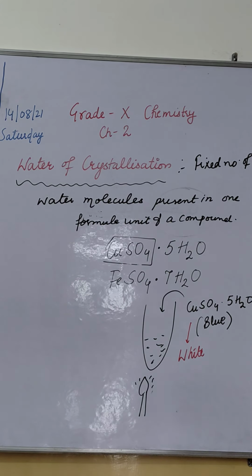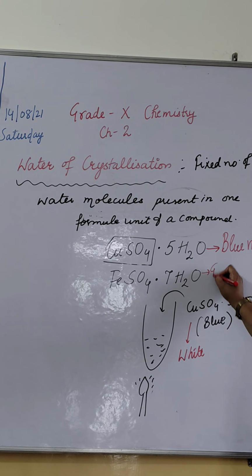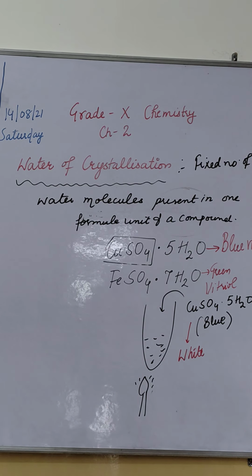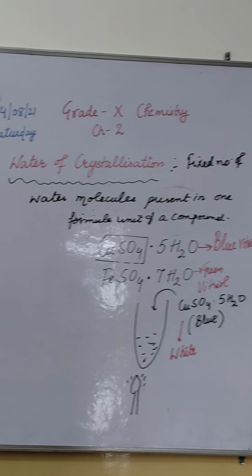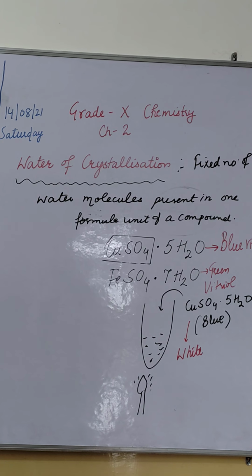So it again turns to blue color. That's why this is known as blue vitriol. This is blue vitriol and this is green vitriol. Blue vitriol is copper sulfate pentahydrate, and green vitriol is iron sulfate with 7 molecules of water.